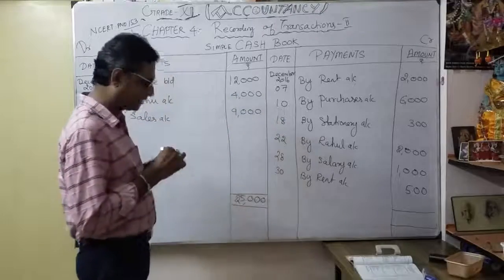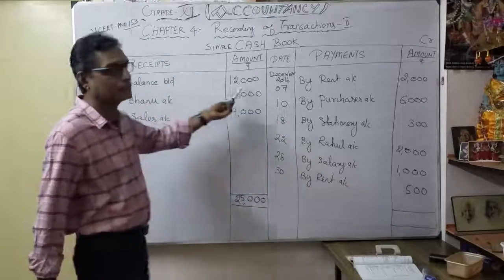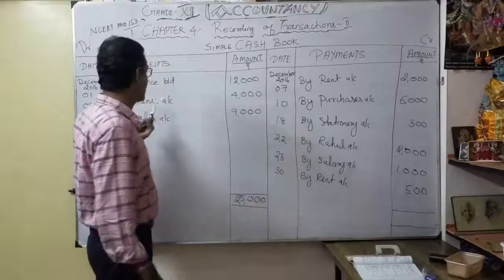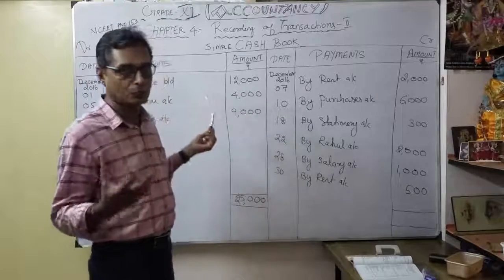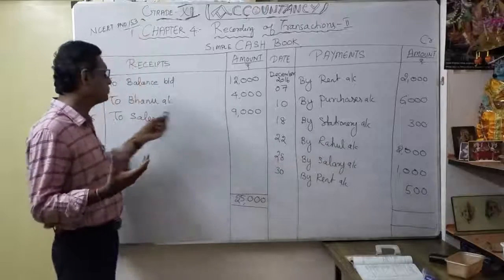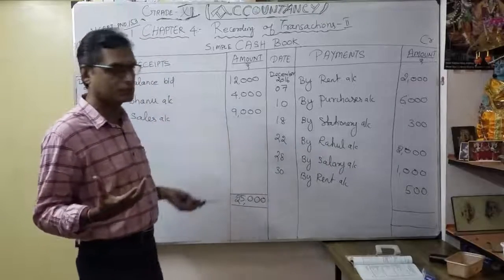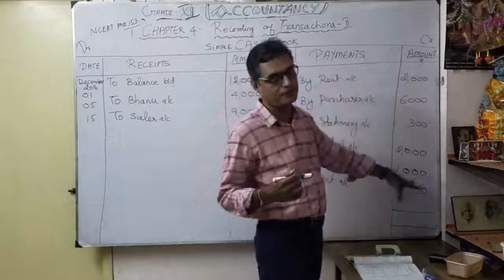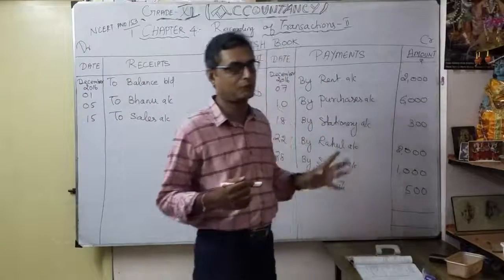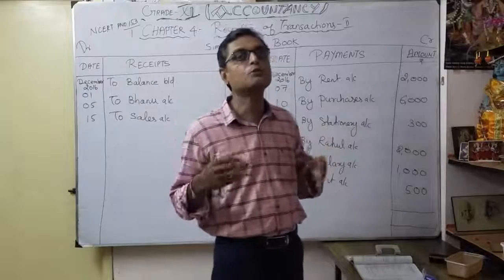So now I got cash in the receipt. Already the opening balance 12,000. Through my Banu, I got some 4,000. Then one cash sale we did, through sales 9,000. So my total receipt is 25,000. So what is my total payment? Then you're going to deduct. That's why you're going to learn how to do balancing.